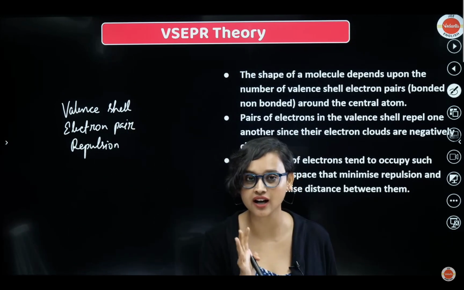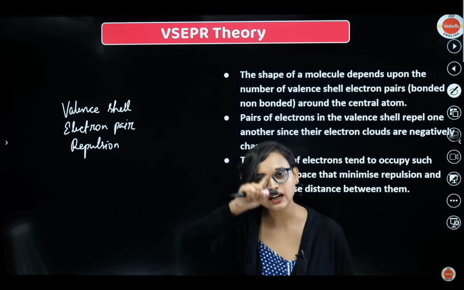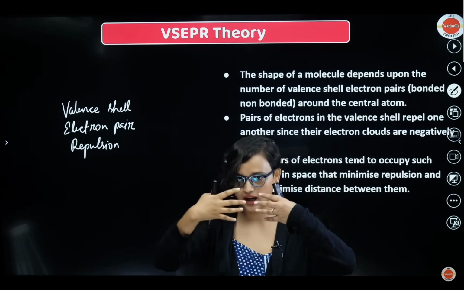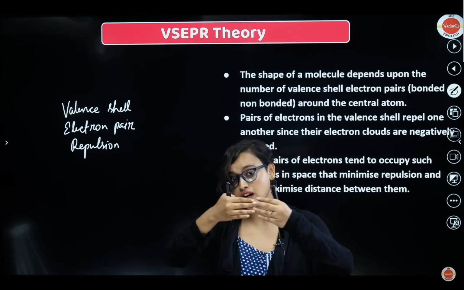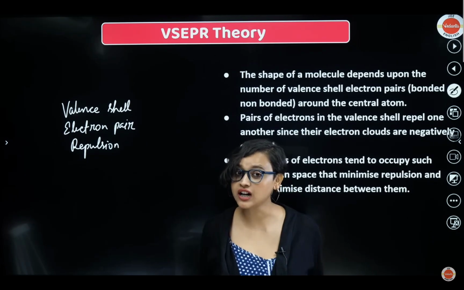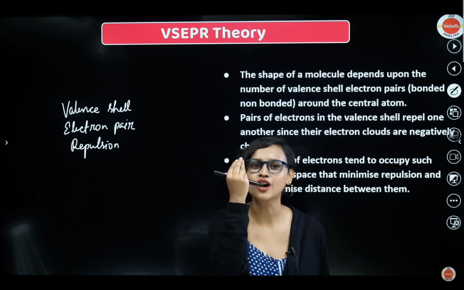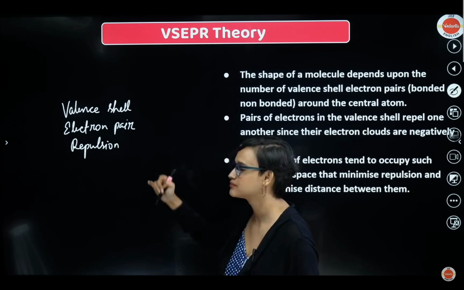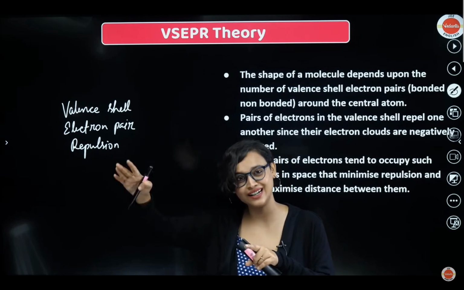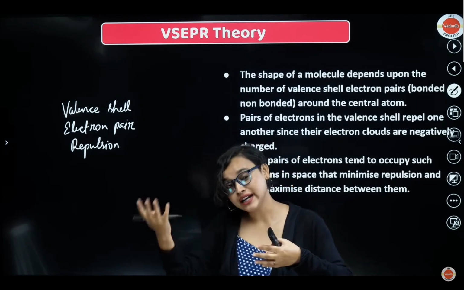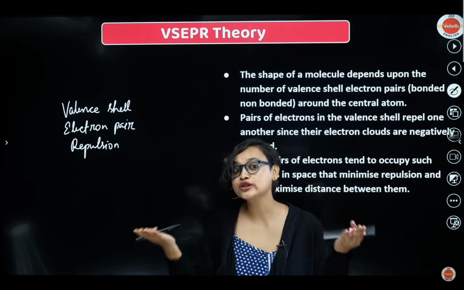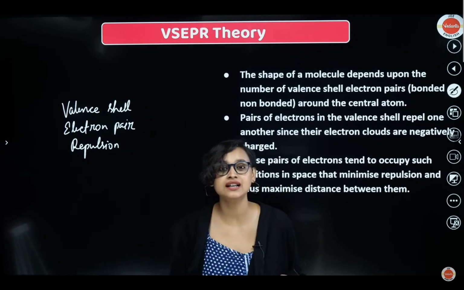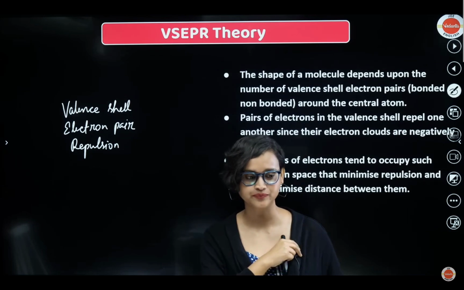What is VSEPR theory, if somebody asks you? The answer says that the valence shell, the last shell in which the electrons are, they will come closer. But electron and electron are the ones that form the bond, and both are of the same charge. We know from the very beginning of our education that like charges repel each other. So an electron pair and an electron pair will repel. That is our VSEPR theory. In short form, we also call it Vesper theory.